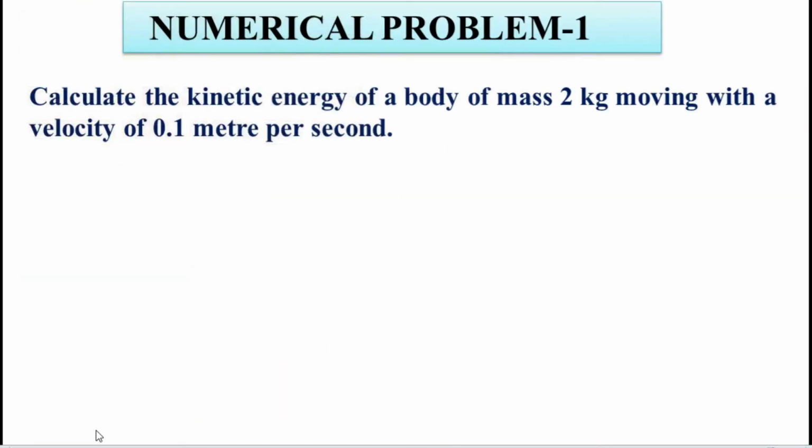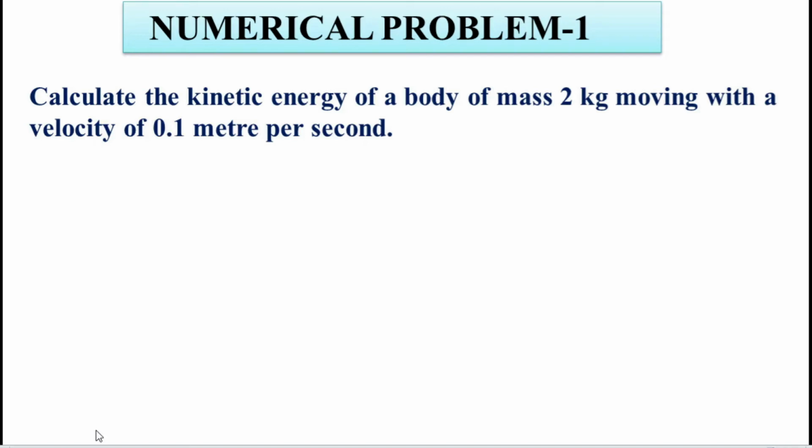So next we are going to discuss some numerical problems. This is the first problem. What is the question? Calculate the kinetic energy of a body of mass 2 kg moving with a velocity of 0.1 meter per second. So here they have given the mass and the velocity.